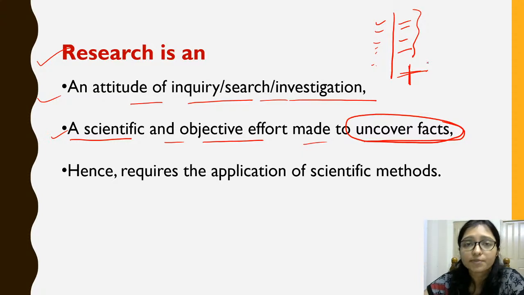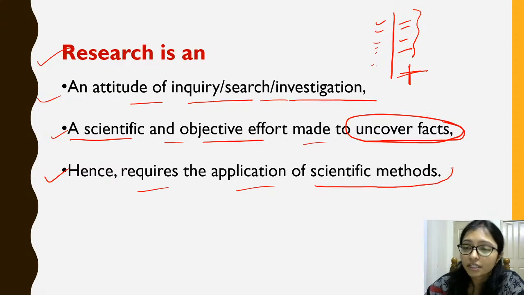So that is also a type of research. When you are doing an investigation for a dead person, how the death happened, why he attempted this, whether it is suicide or murder, this type of investigation is also research. It means you are trying to add some new, unknown fact, and hence it requires the application of the scientific method. So always remember that maybe you are doing some historical research.